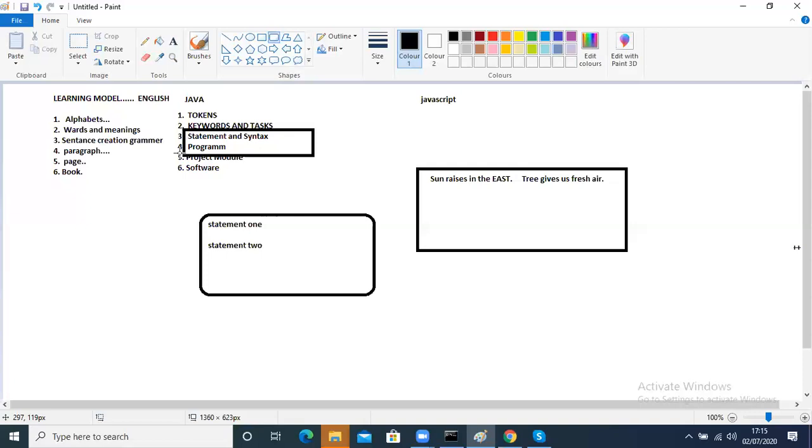Meaningful statements will become a program, and meaningful programs will become a project module. These meaningful project modules will become software. The differences are: first we learn alphabets in English, in Java we learn tokens. In English we call it grammar, in Java we call grammar syntax. These are the differences.